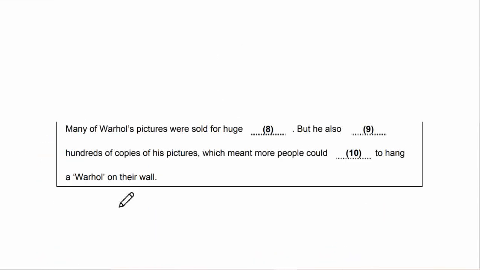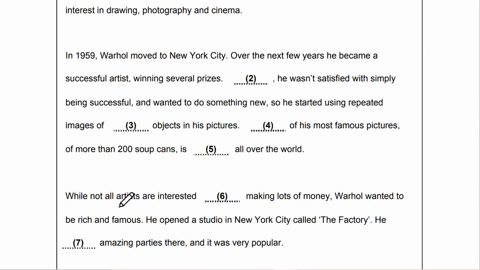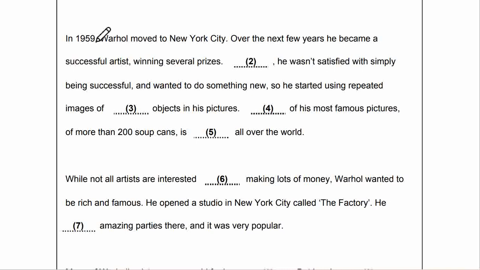Now let's go back to number 2. In 1959, Warhol moved to New York City. Over the next few years, he became a successful artist, winning several prizes. Blank, he wasn't satisfied with simply being successful and wanted to do something new, so he started using repeated images of blank objects in his pictures.